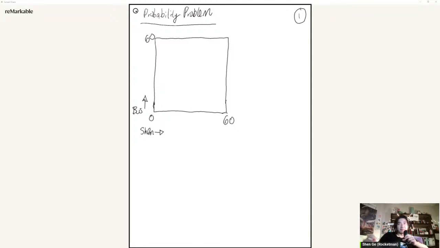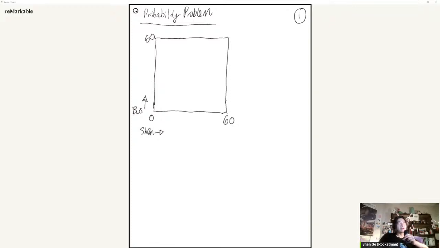So basically, this axis is showing any time that Shen arrives between 0 and 60 minutes, and the bus is any time from 0 to 60. So we draw it this way to indicate, and I'm going to shade it in, what possibilities there are. So first of all, let's set some boundaries.